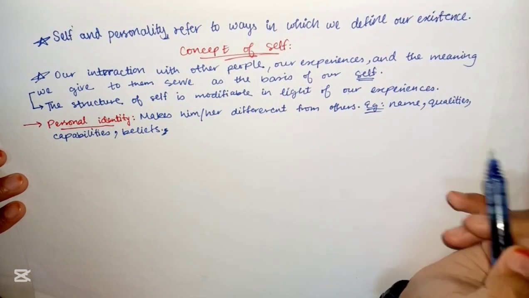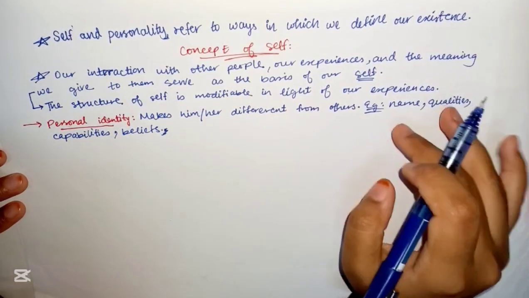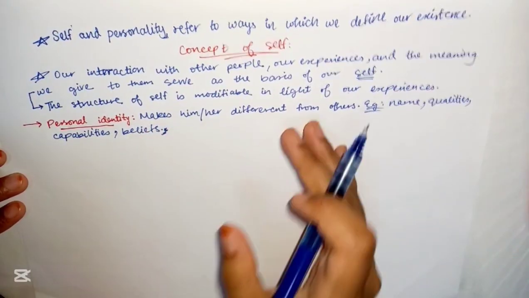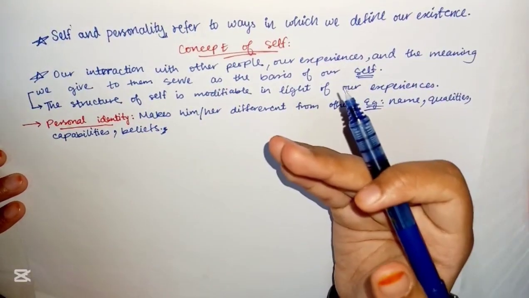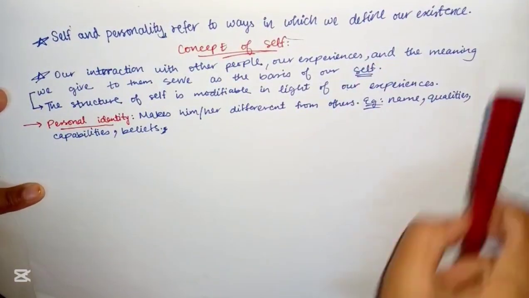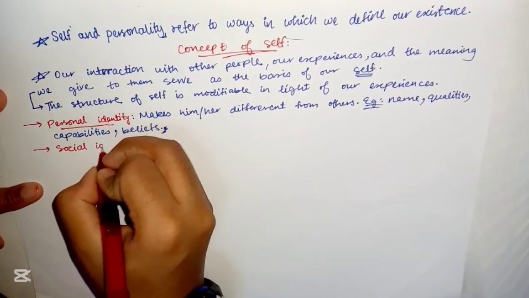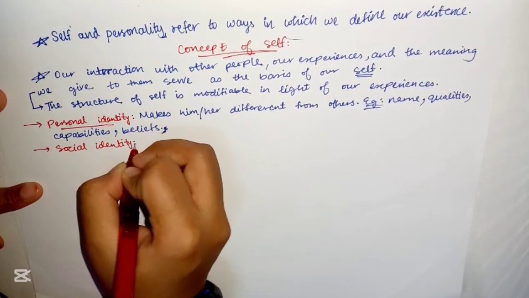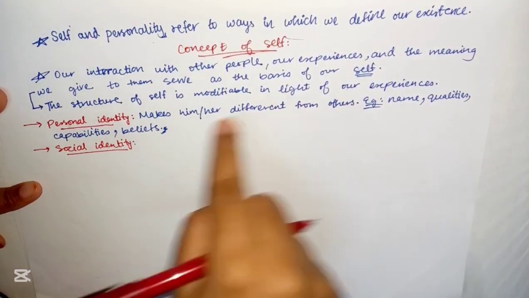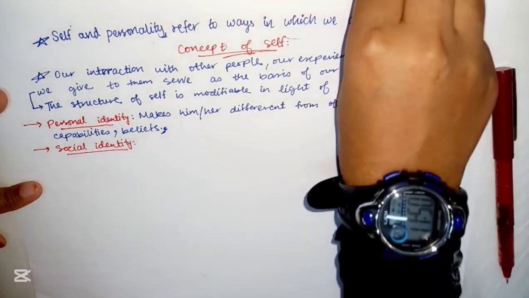Then next, qualities. My qualities and those of a person with the same name as mine will not be the same. That is me different from that person. So anything that differentiates you from the other person is your personal identity, how you want to be known or how you are known to yourself. Next comes social identity, how people know you. This is how you are different socially, how you behave with others, your personality.